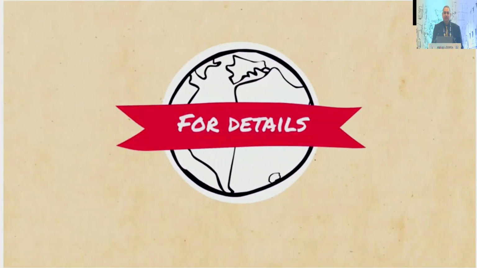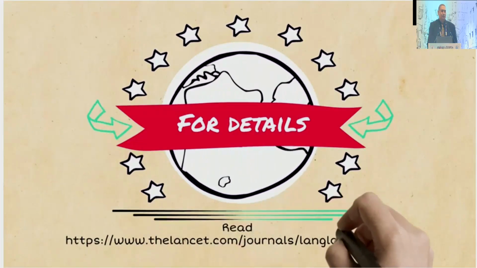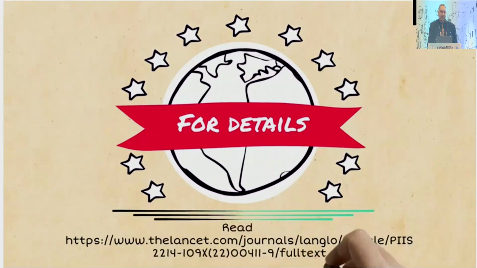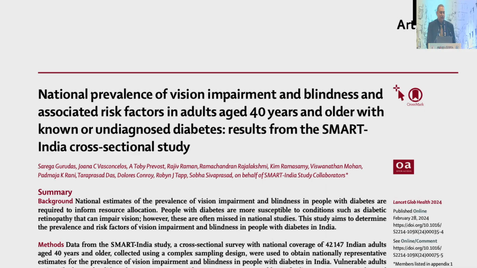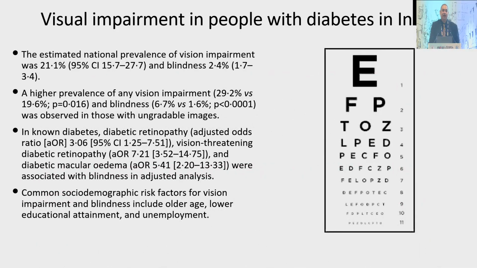So this study came out with some very hard facts which we need to really think of when we think about our country. More recently, a couple of weeks back, we came out with the national prevalence of visual impairment and blindness in people with diabetes. Again, 1 in 5 people with diabetes has visual impairment. That's again a really big number.